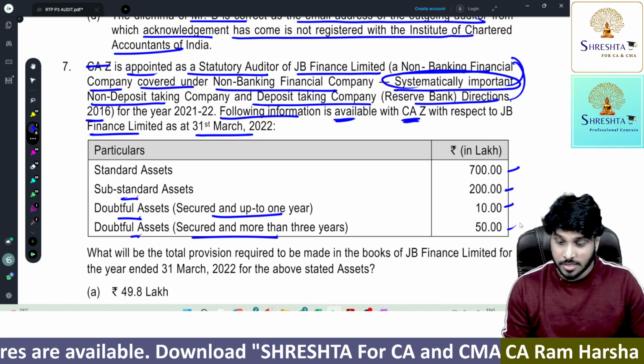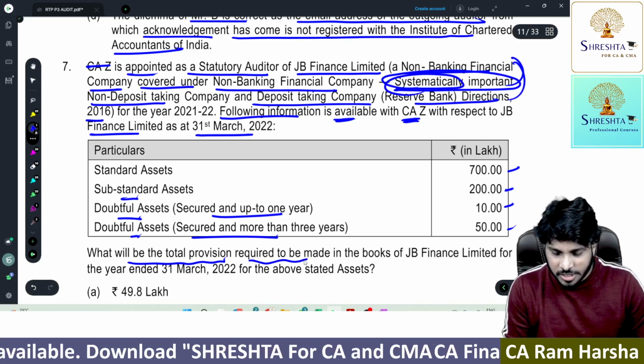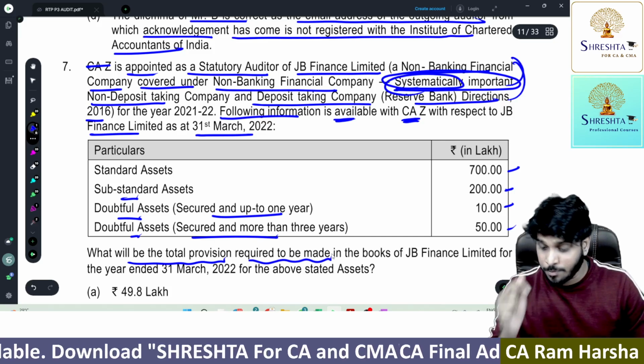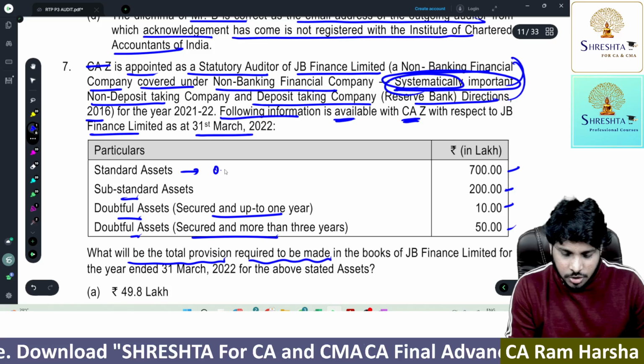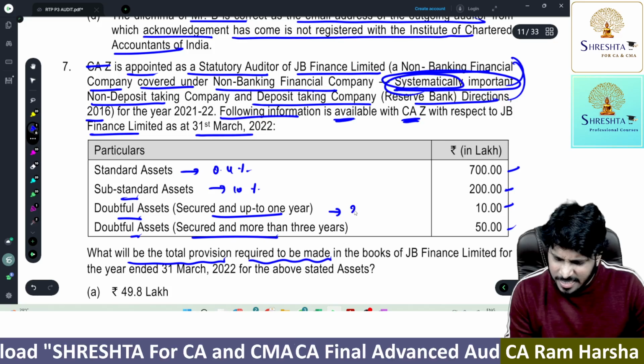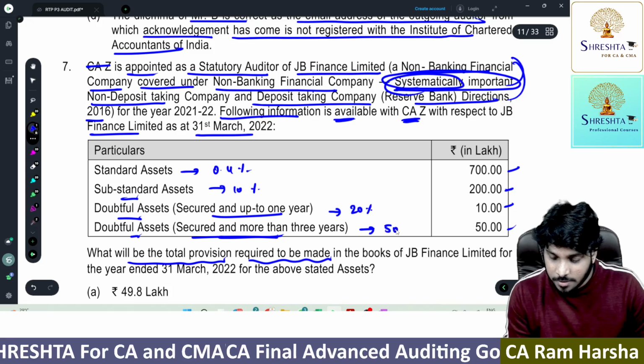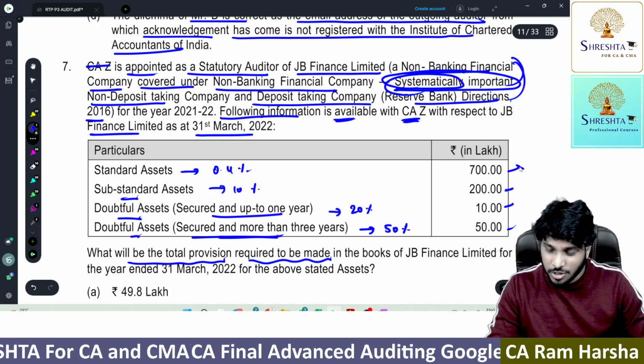Okay. So this is a NBFC systematically important. Now what will be the total provision required to be made? What is the total provision required? On standard asset how much? 0.4%. On substandard 10%. Up to 1 year I think it is 20%. If it is for more than 3 years it is 50%. So how much is the answer?